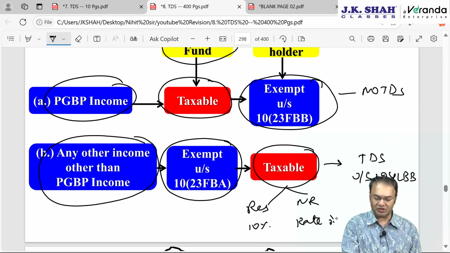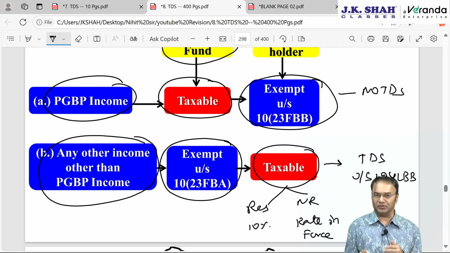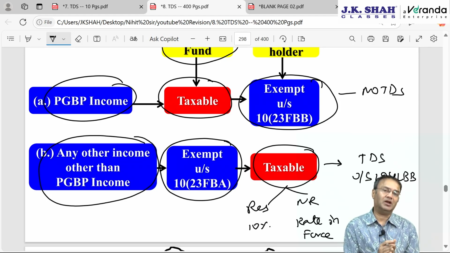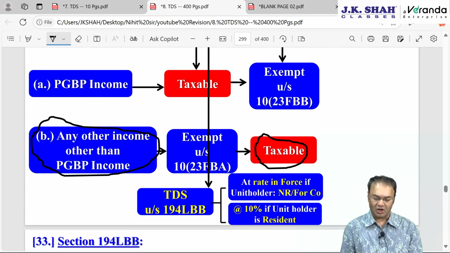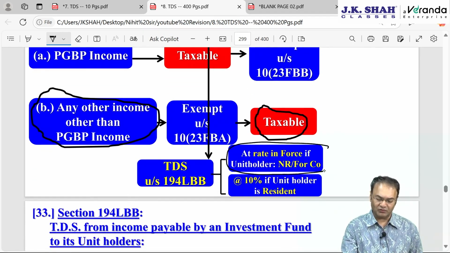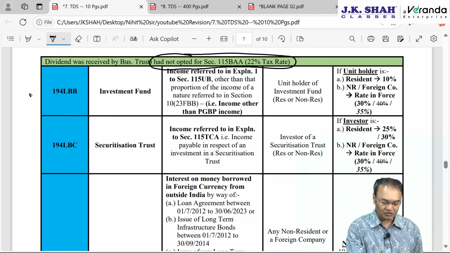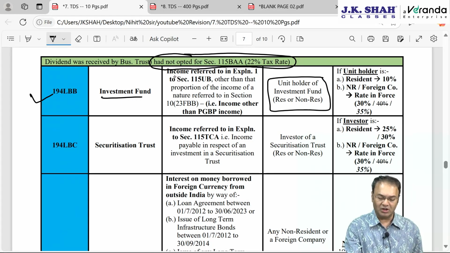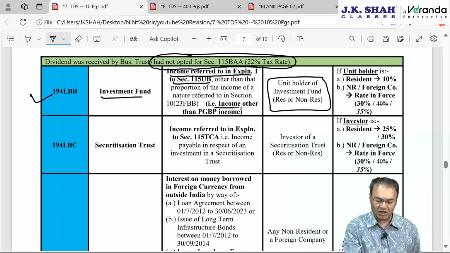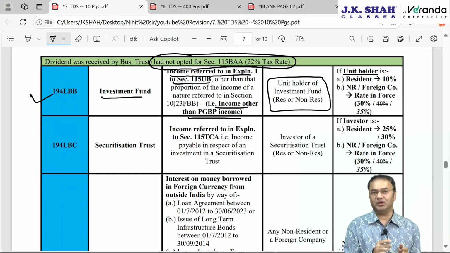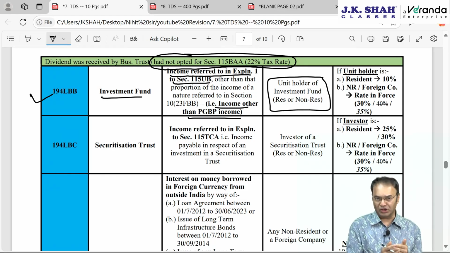What do you mean by rate in force? Rate in force means rate given in Finance Act, which will be 35% for foreign company if unit holder is a foreign company, or it will be at 30% rate in case non-resident is other than foreign company. So at the rate in force in case of unit holder being non-resident and 10% in case unit holder is resident. So 194LBB, investment fund while making payment to unit holder under pass-through status, which income referred to in explanation 1 to 115UB. That means income other than PGBP income.